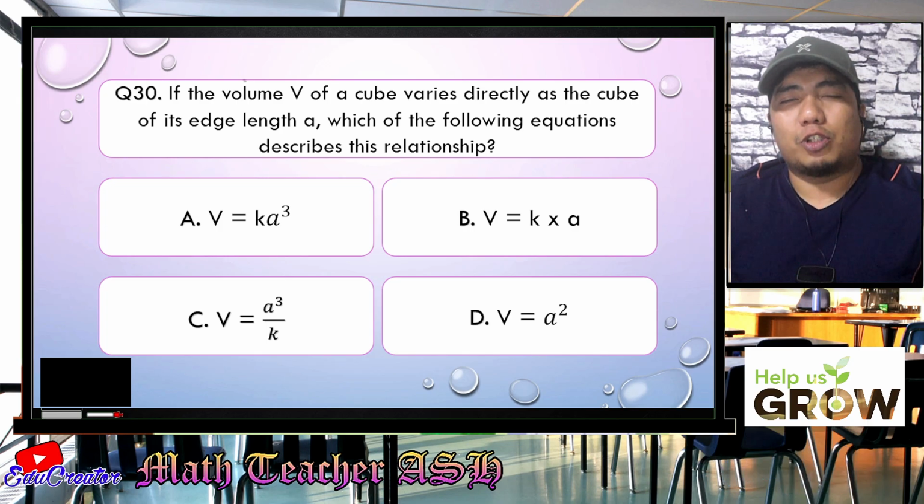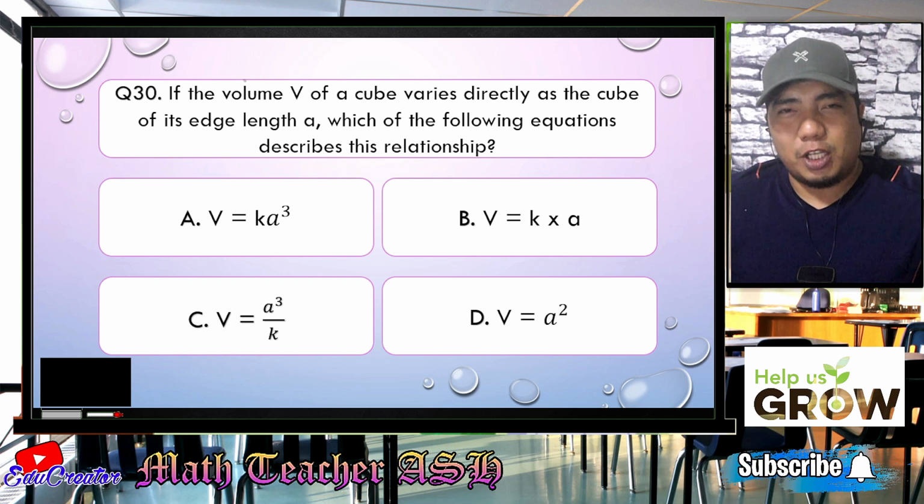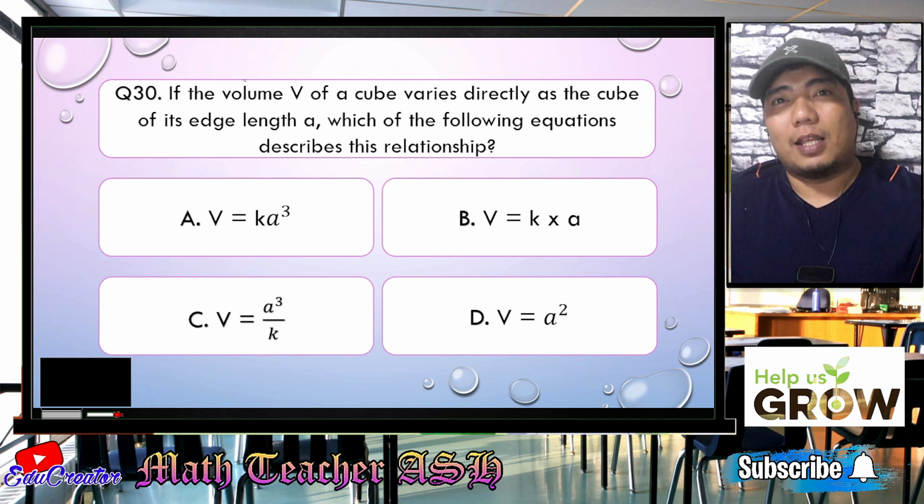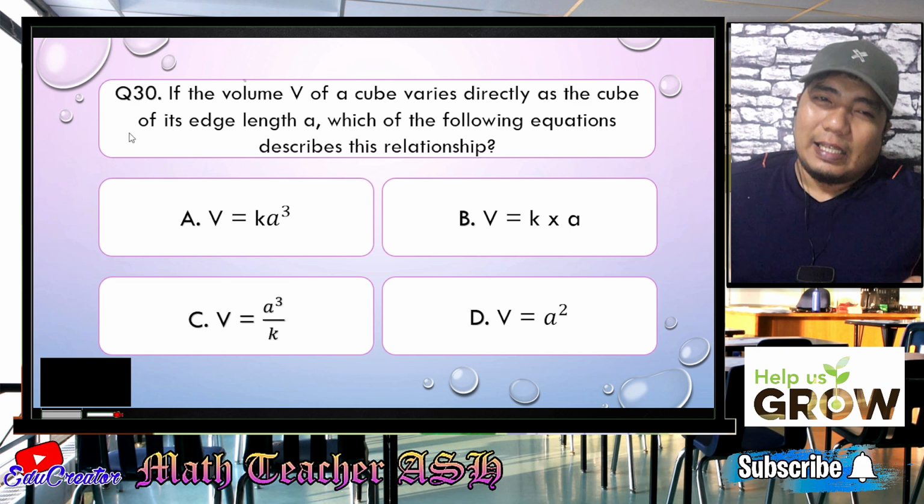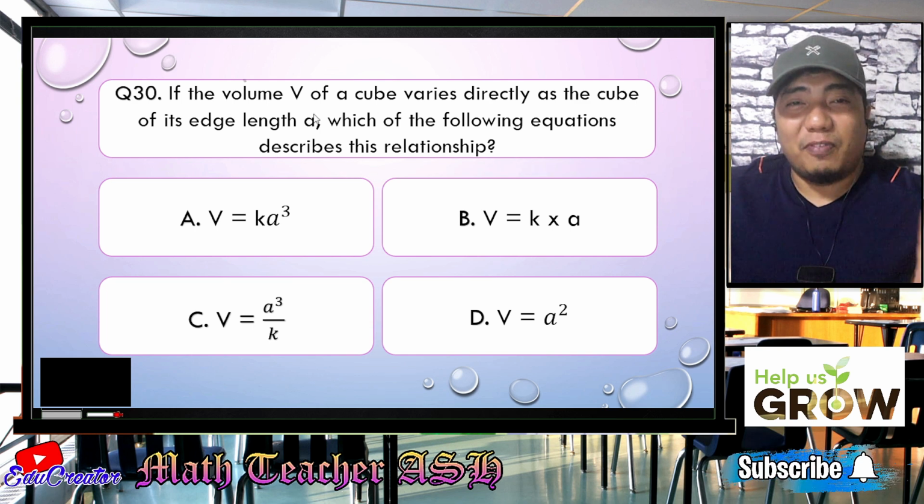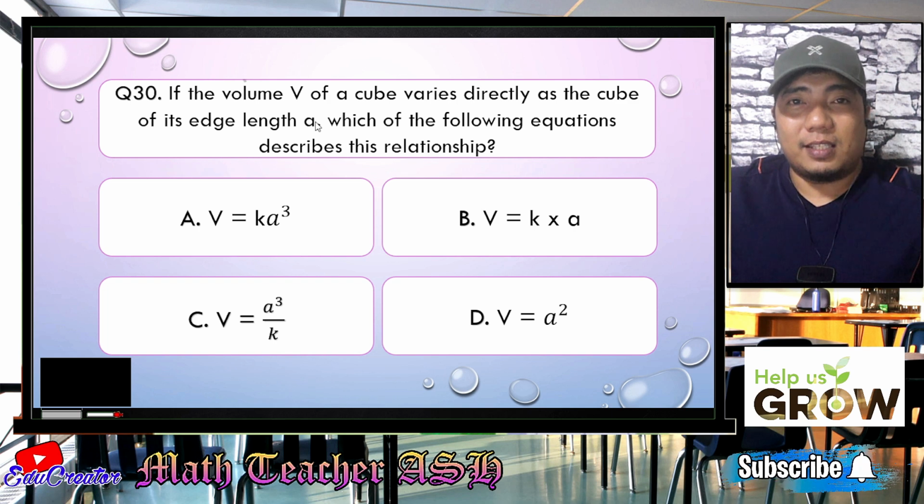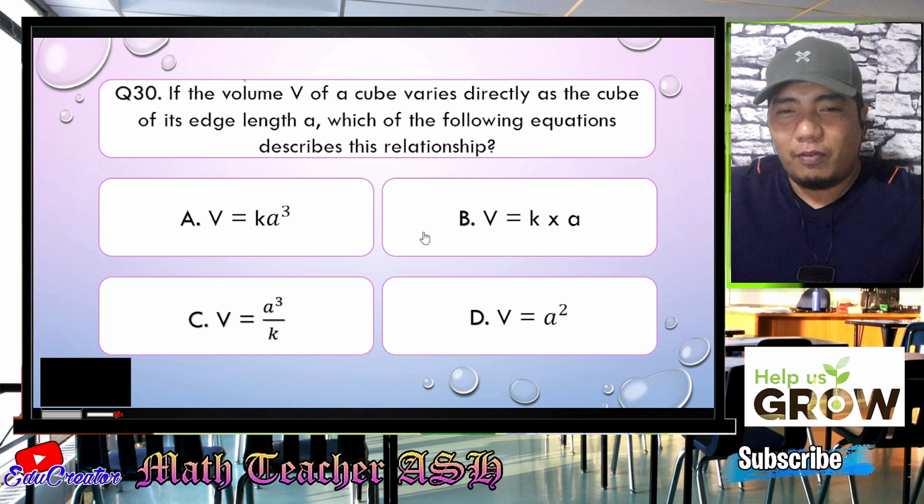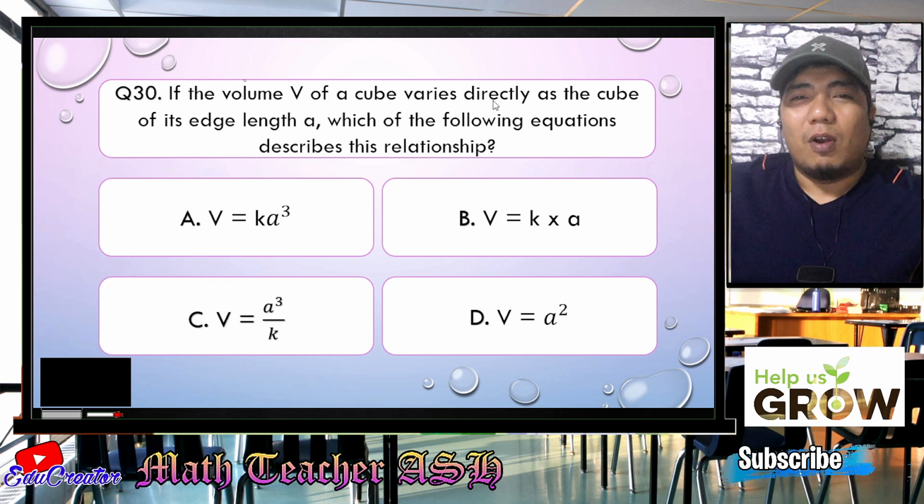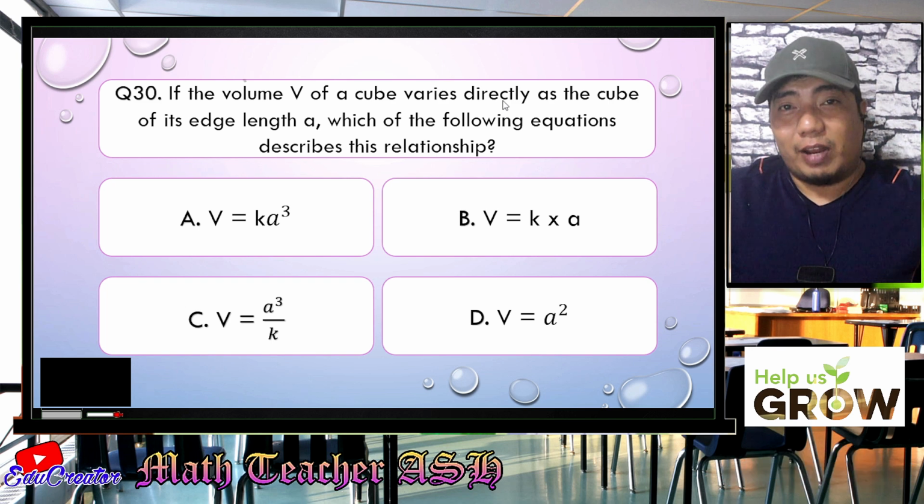Alright, math learners, talking about relationship, always remember that the constant of variation will never ever be omitted. They should always be there. Okay, so in this given, if the volume V varies directly, so basically V is equal to, so we have all 4 options with V is equal to. Now, varies directly, so it is a direct variation.